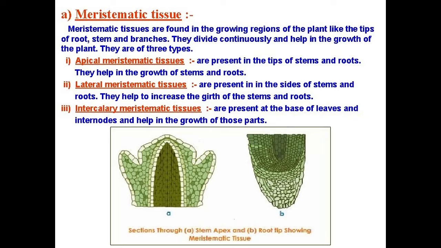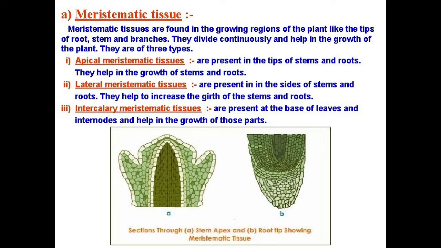As they are present at that area, there is growth of that same area, that is, growth of stems and roots. Same with lateral and intercalary. Lateral meristematic tissues are present in the sides of the stems and roots. They help to increase the girth, that is the circumference, of stems and roots.